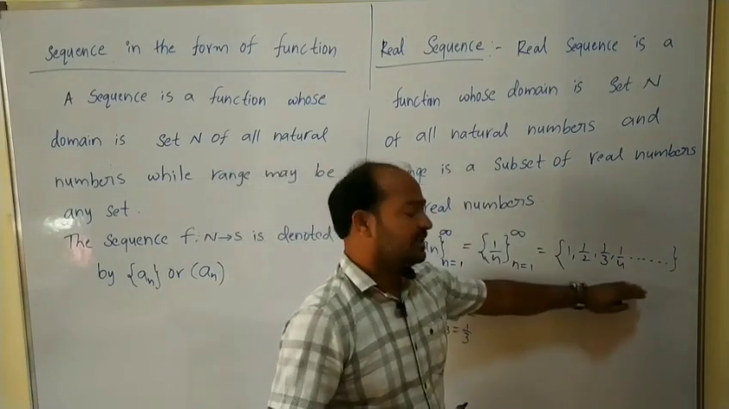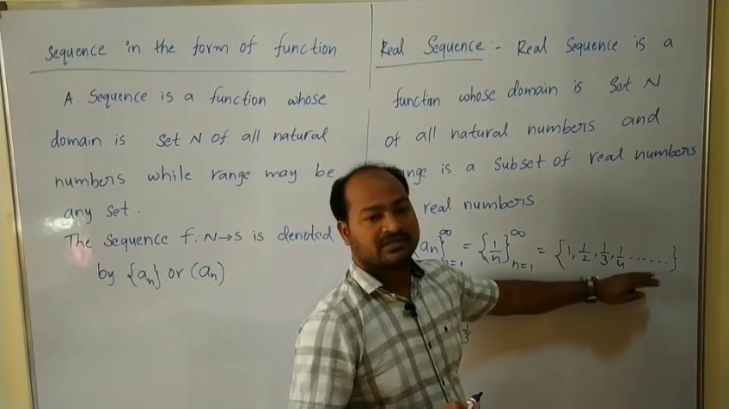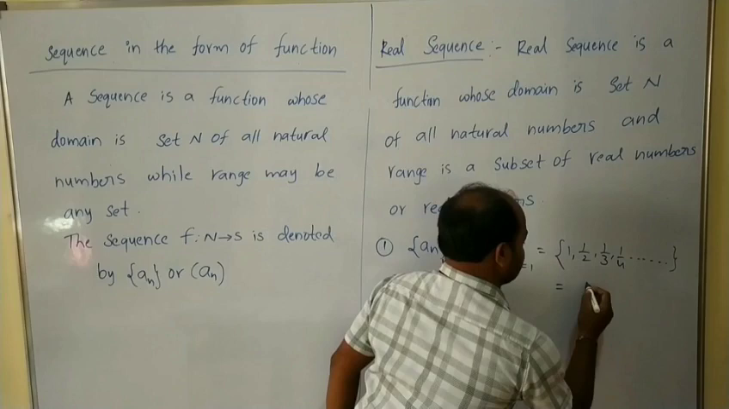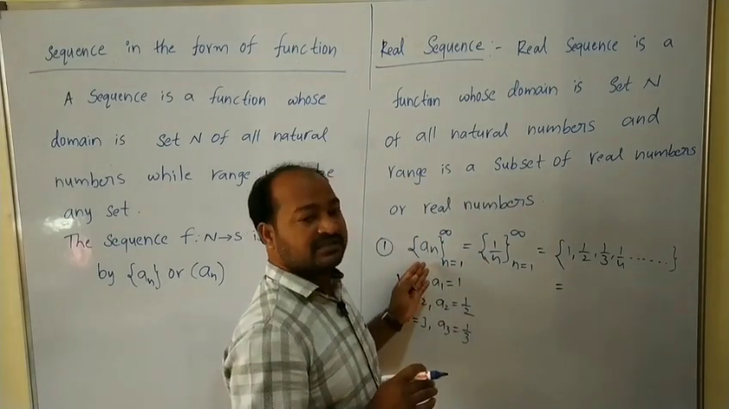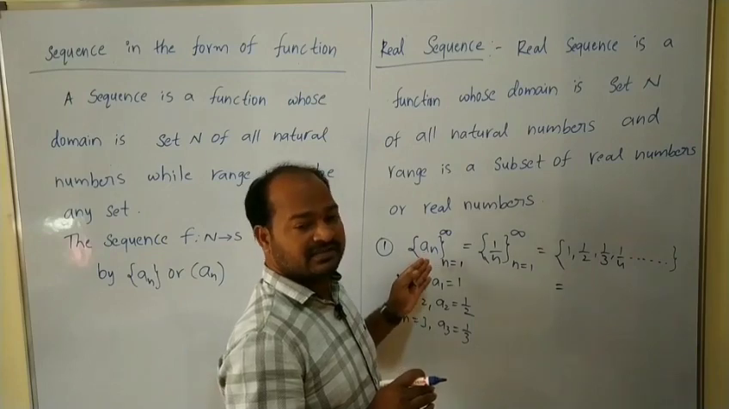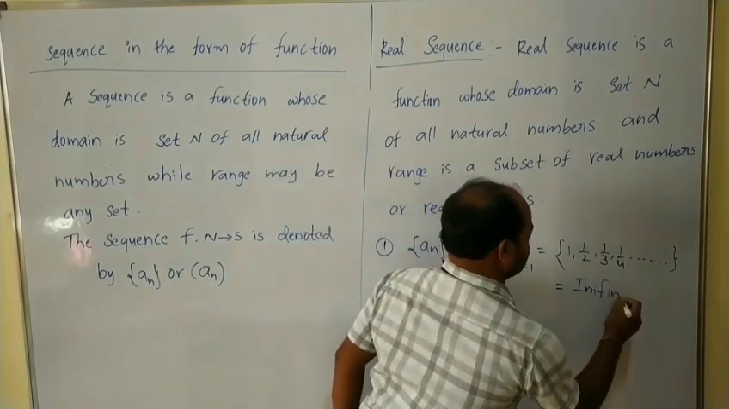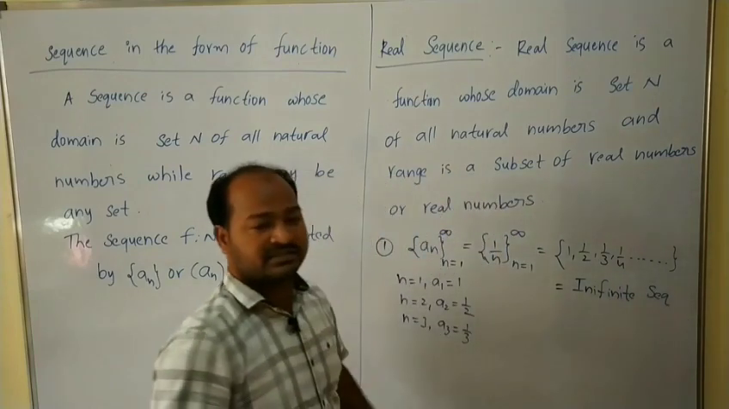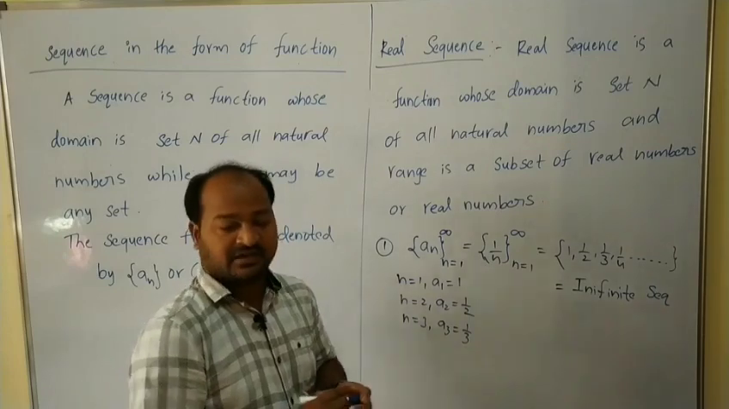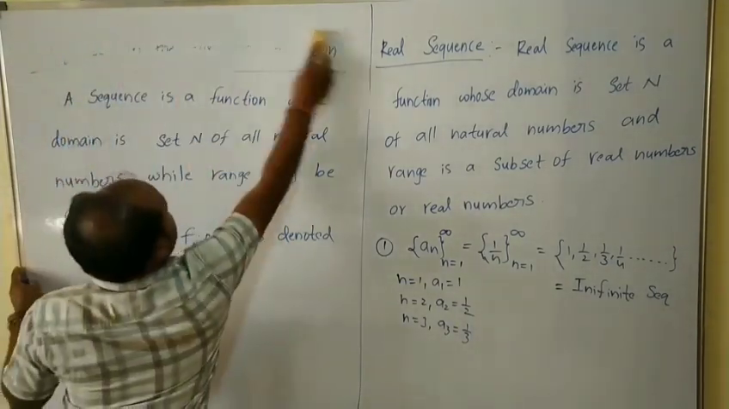This is an infinite set because there is no end in the sequence. So we can say that the given sequence is an infinite sequence. Now let us see another example of real sequences.